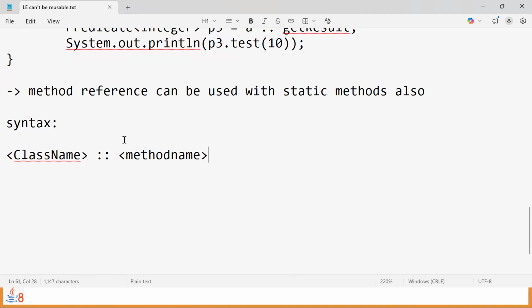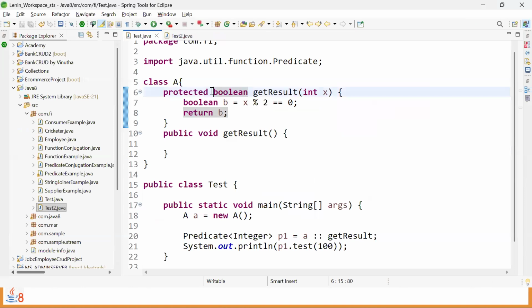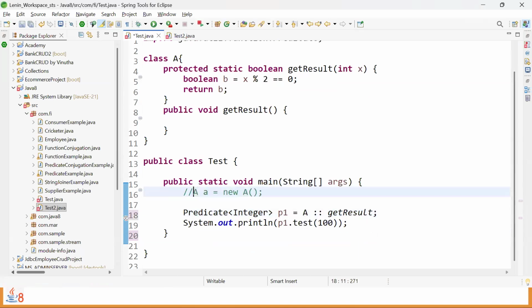Then let's see the same thing with the same example. What do I have to do now? Change this to static. If the method is static, then we should not use the method reference the instance way. What is the static way? Use the class name instead of the object reference. Now the object is not required. Use the class name to achieve the method reference with the method name.